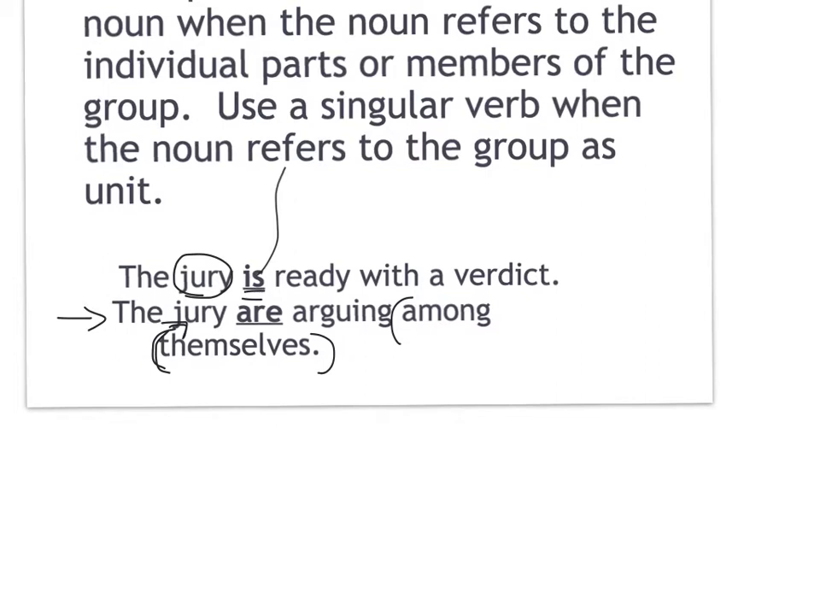The other clue is the concept of arguing. You cannot argue as a unit. You would have to be working individually, arguing with other individual members of the group. So for this topic, you need to employ a little bit of logic on top of your knowledge of grammar. You have to think to yourself, is this something that would demand that I do it as an individual, such as arguing or discussing?